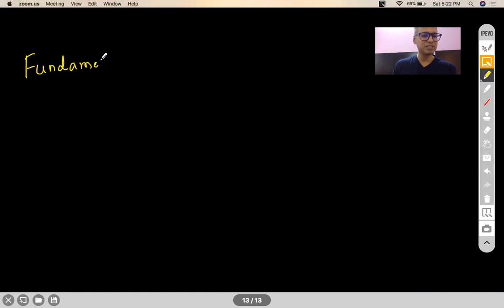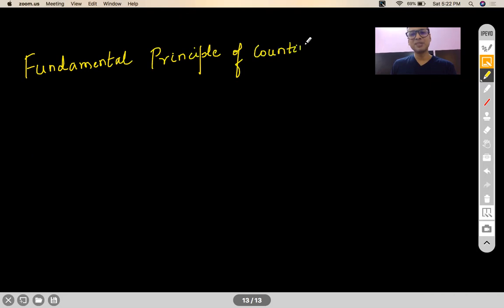Now we are going to start a very interesting concept, which is called the fundamental principle of counting. They are very fundamental. They are so fundamental that we may not be able to mathematically derive them. Let's talk about them first in order to understand it.